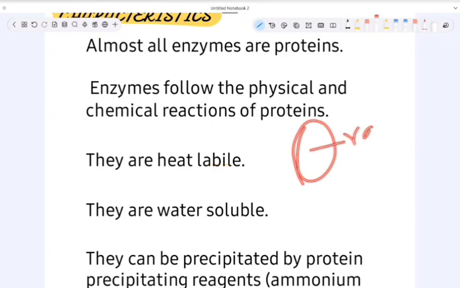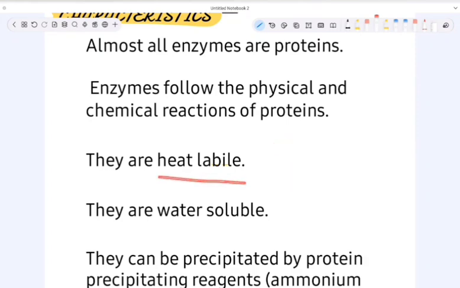See, our raw egg is translucent and clear. On heating, it becomes white, opaque and solid, right? So, same. Even enzymes are heat labile. By applying some heat, they get destroyed or altered. See how the egg got altered?